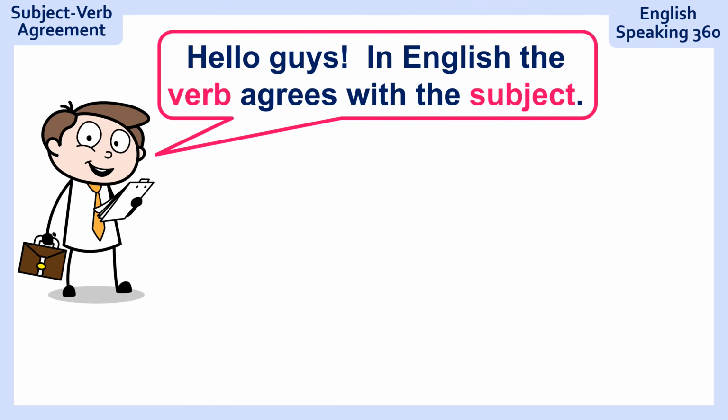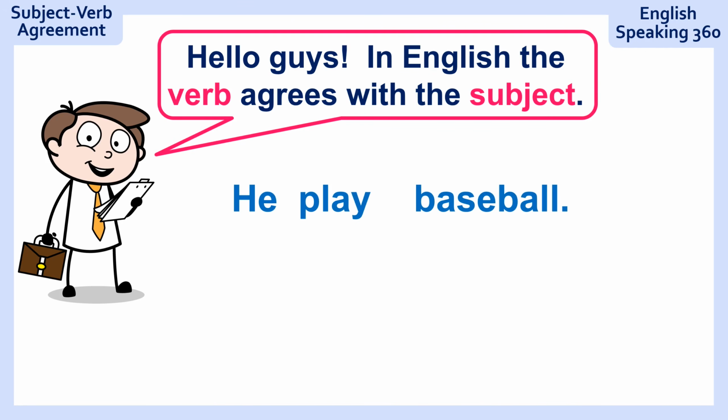Hello guys! In English, the verb agrees with the subject. What does that mean? It means this: "he play baseball." So you have to find the verb first. The verb is play, that is the action. But now, if you want to find the subject, you have to ask before the verb who plays or what plays baseball. In this case, it's who. Who plays baseball? And the answer is he. He is your subject. And I said the verb agrees with the subject. So we have to say "he plays baseball."